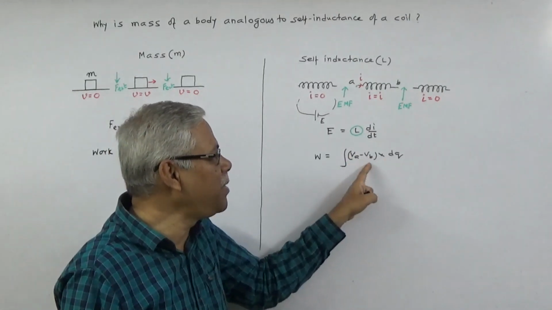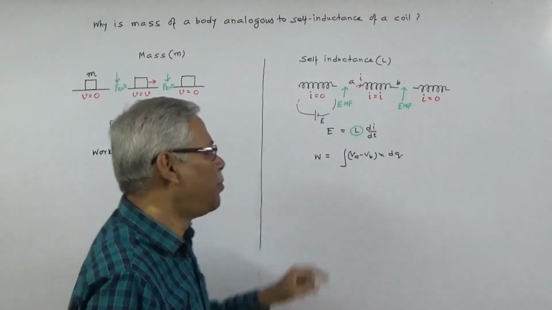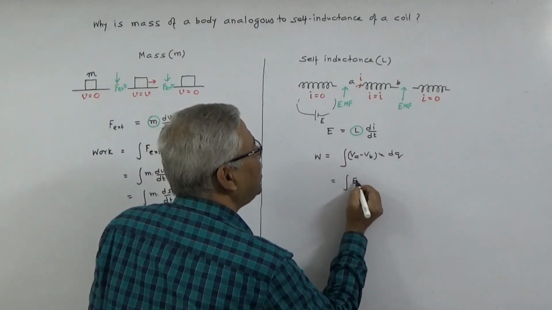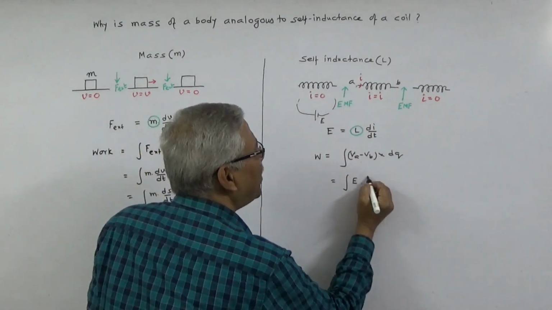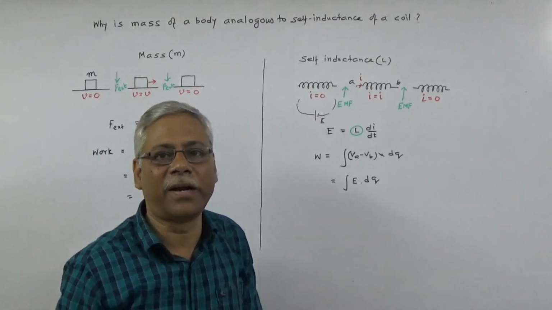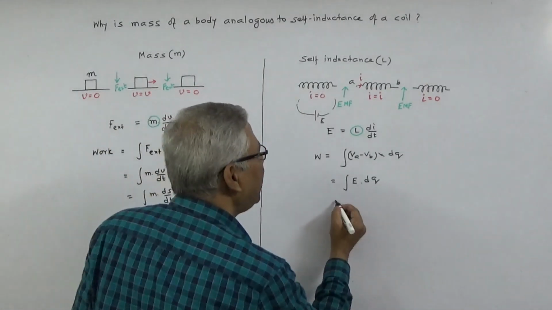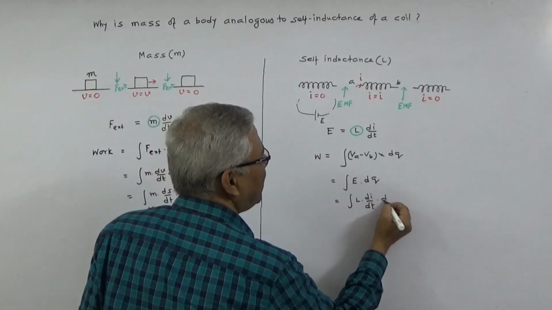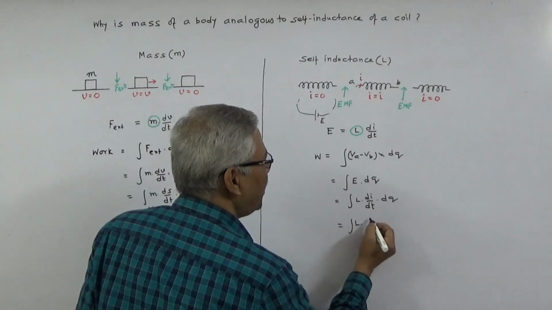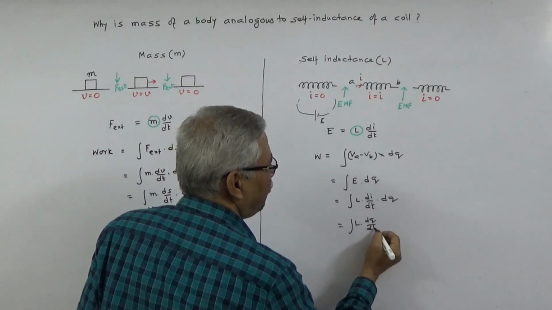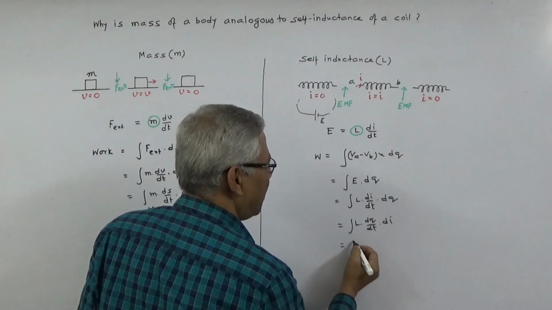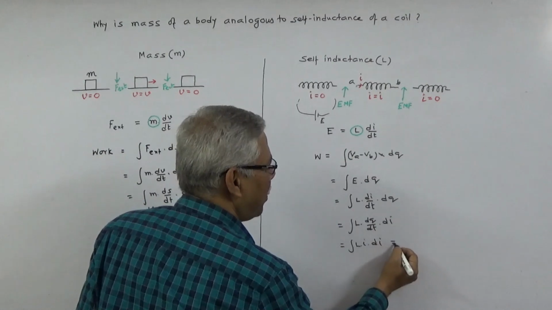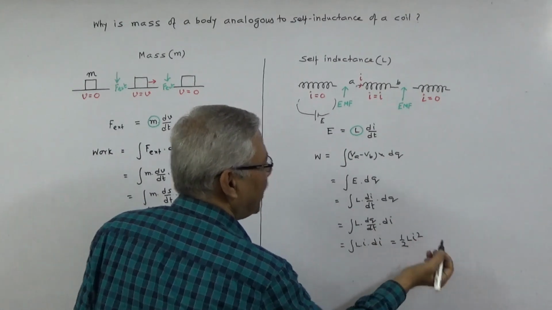See, this Va minus Vb is actually external force per unit charge. So I will replace Va minus Vb by E, the EMF of the battery, and I am assuming that there are no resistive forces, equal to L into di by dt into dq, integration L dq by dt di, integration L I di equals half L i square.